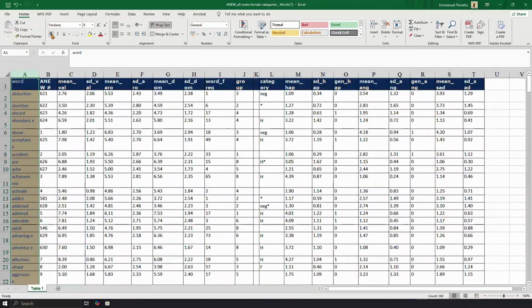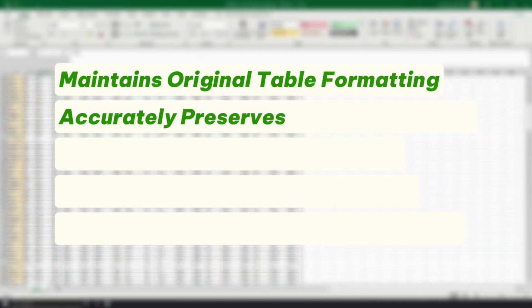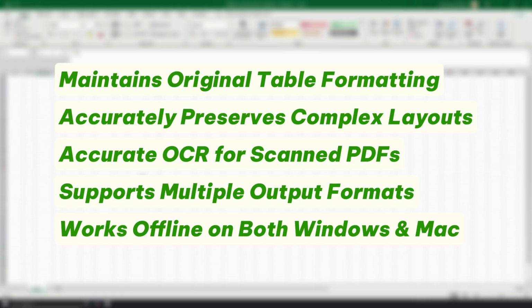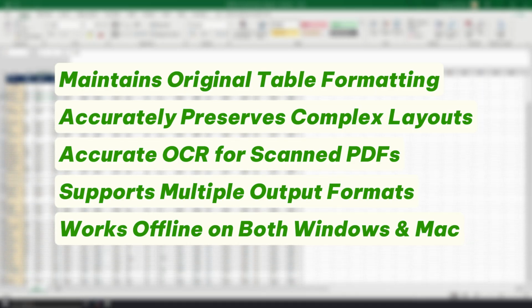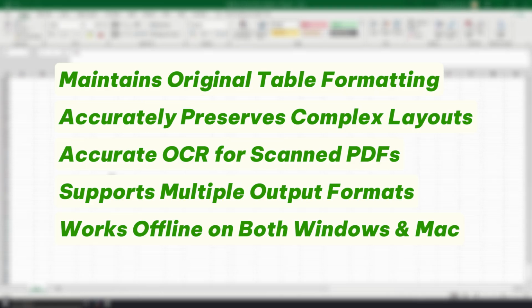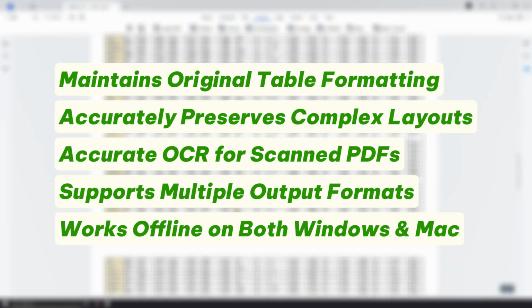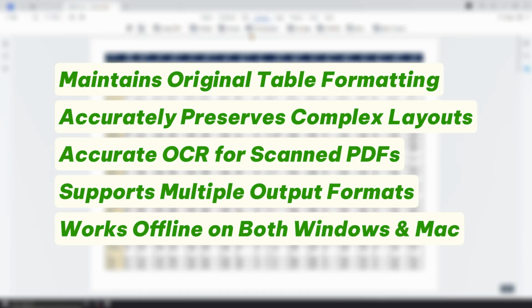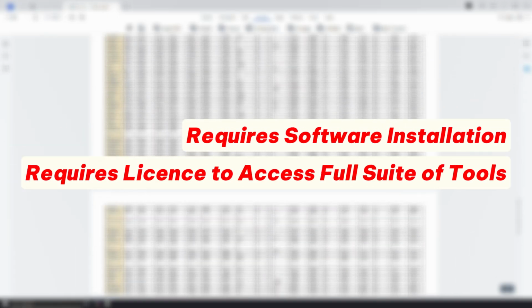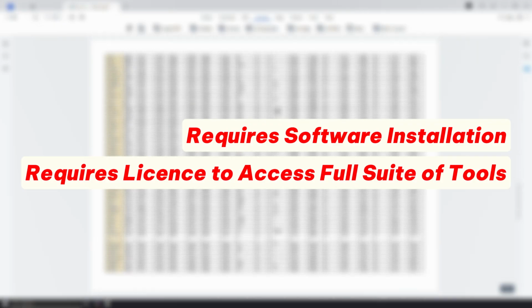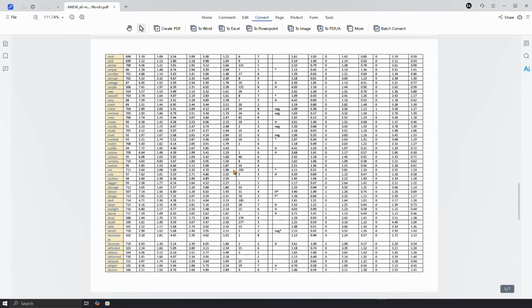The advantages of PDNob are real. It converts without losing table formatting, accurately preserves complex layouts, includes built-in OCR for scanned PDFs, and supports multiple output formats like Word, PowerPoint, images, and EPUB. It works on both Mac and Windows, offers fast batch conversion, and processes everything offline for security. The trade-off is that it requires installation, and while it has robust free functionality, the full feature set requires a license. So, which should you choose?